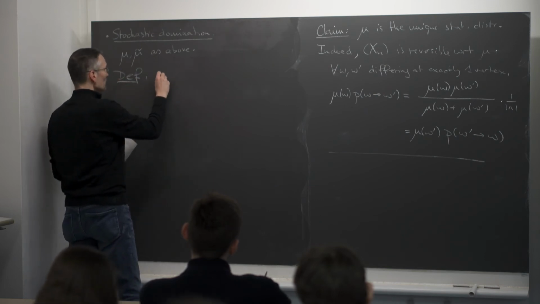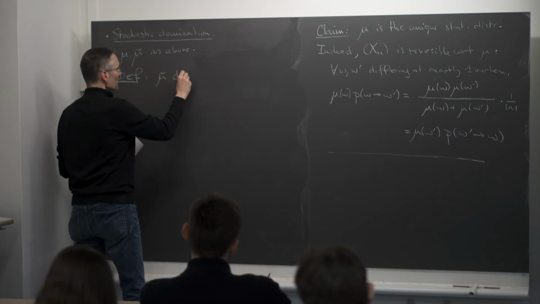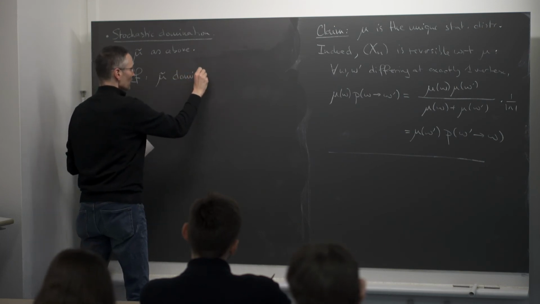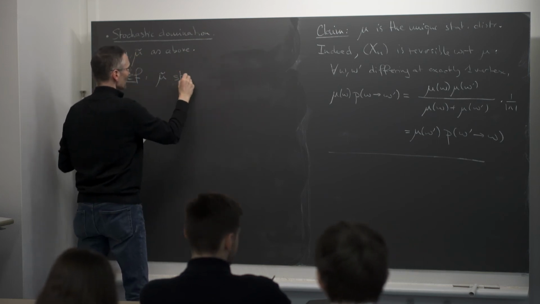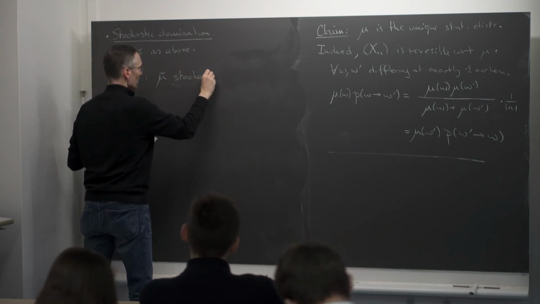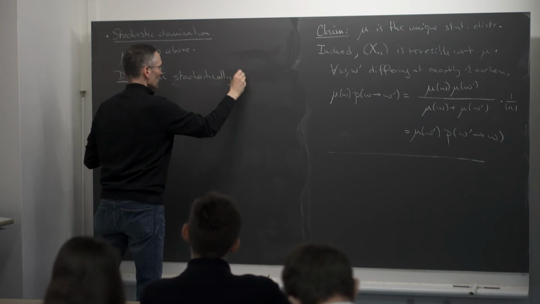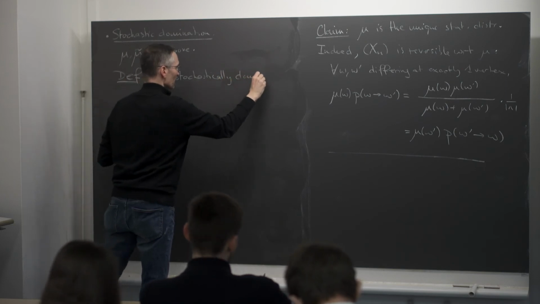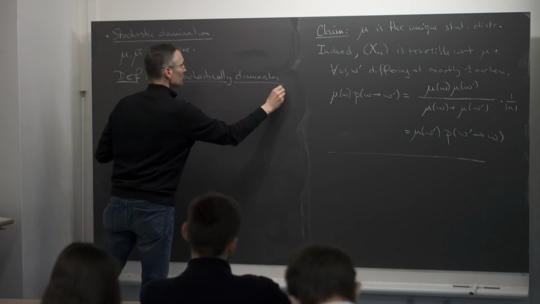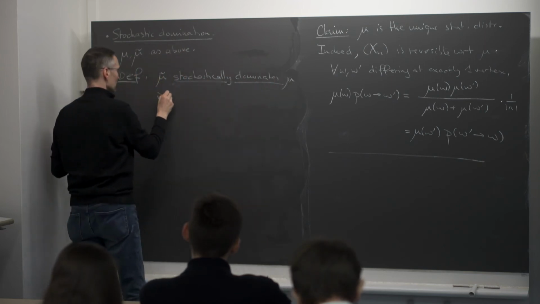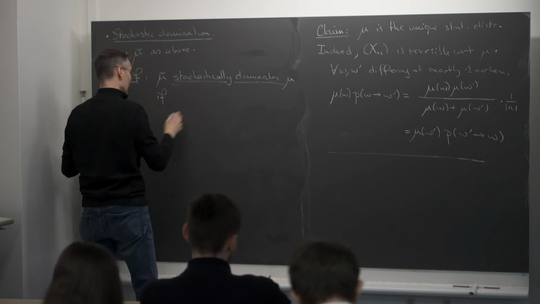So we say that mu tilde stochastically dominates mu if we have the following.